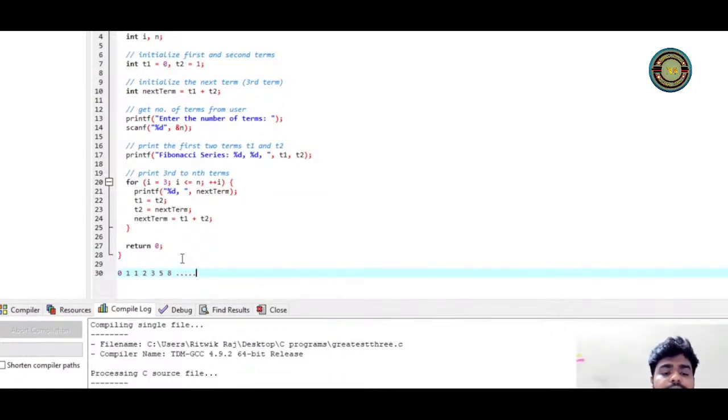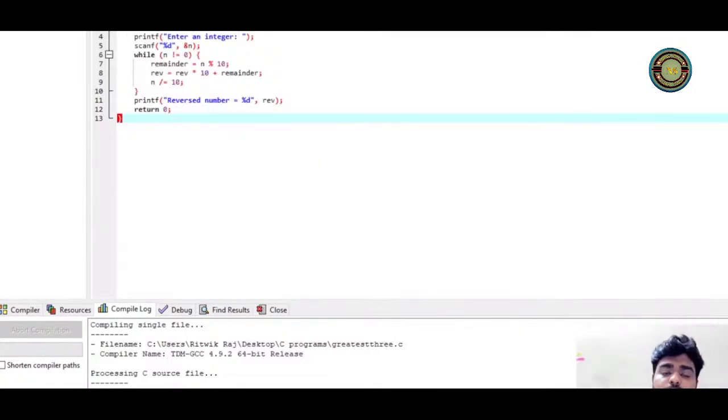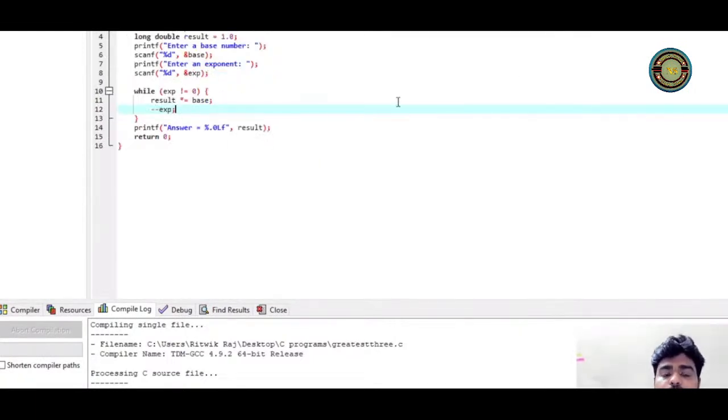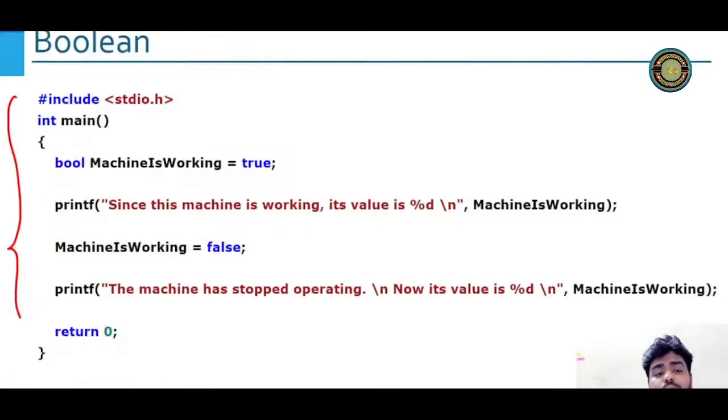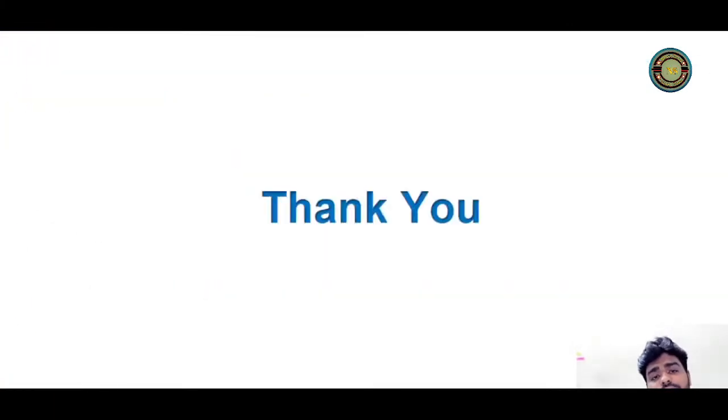Right, it goes on. Similarly, we have a reverse program, how to do the reverse of a number. We have a power program, how to do the power. And we have prime, palindrome, Armstrong. These are very famous and very easy and mostly asked interview questions in C developer position.